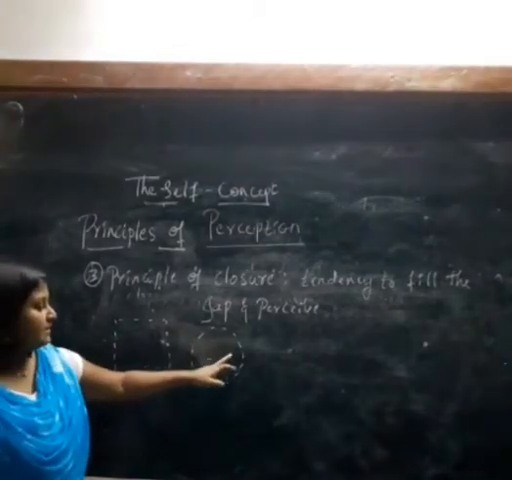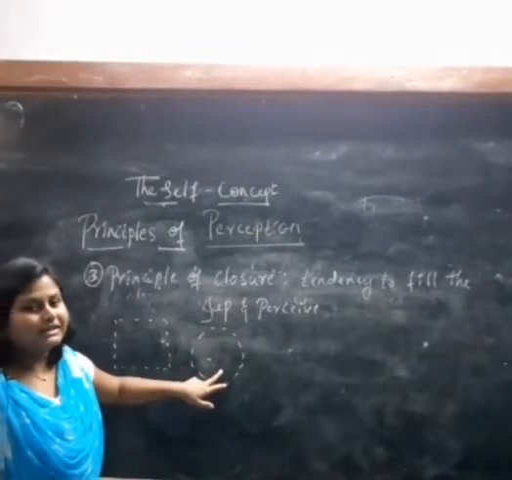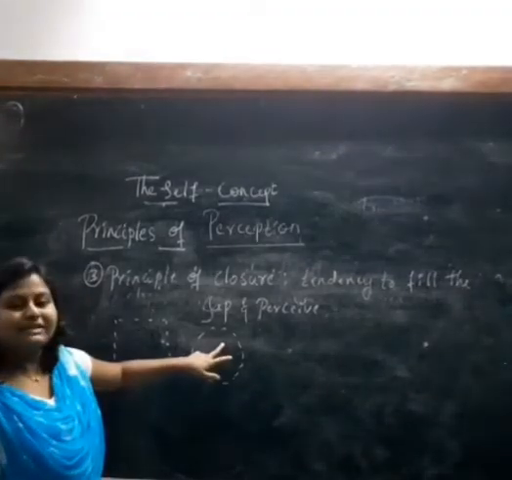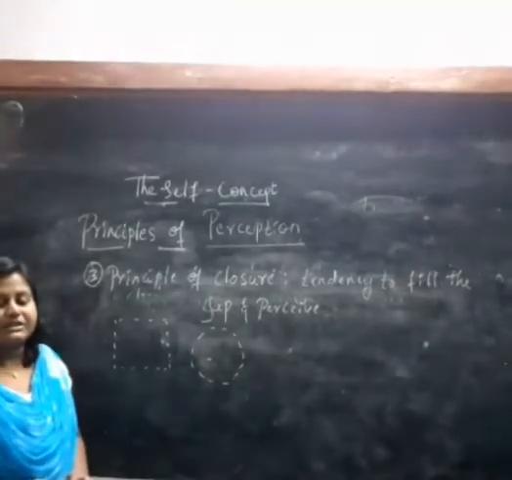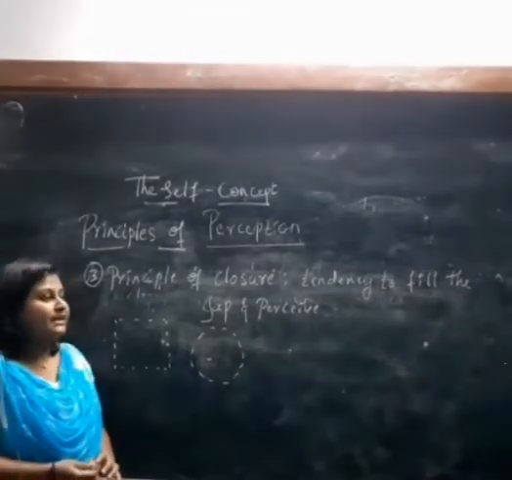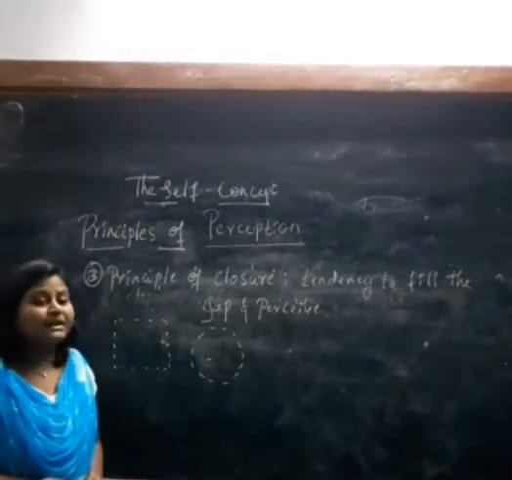Here it is a circle, right? You understood it as a circle, right? Even though it has gaps. So that means the principle of closure says that a person has a capacity or tendency to fill the gaps and perceive it.